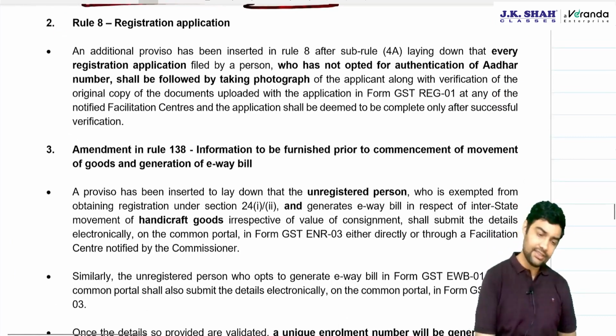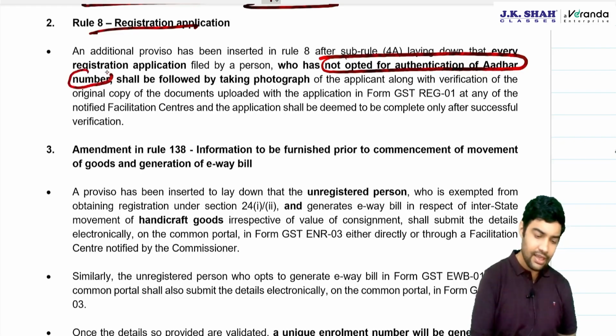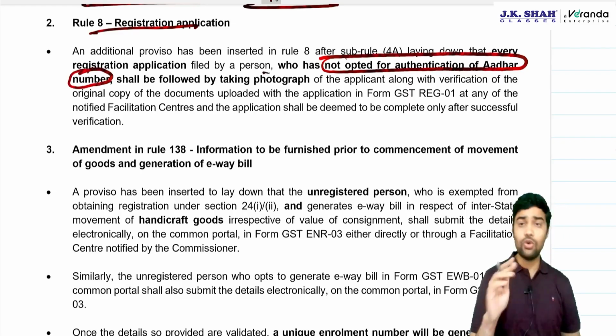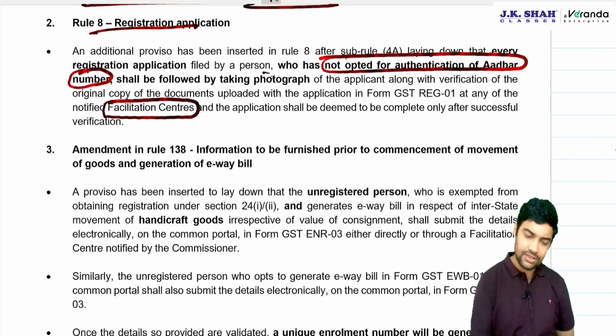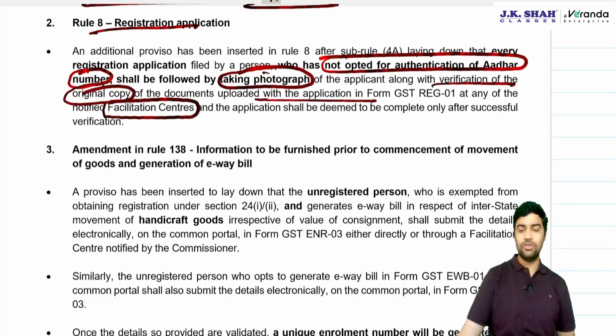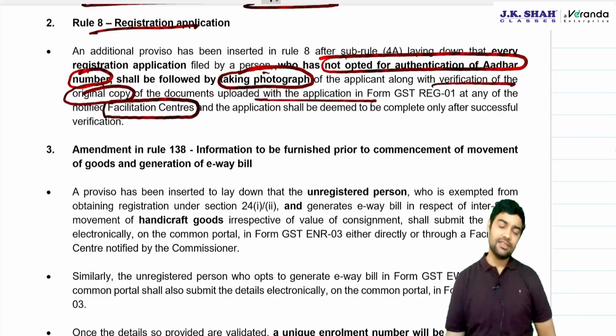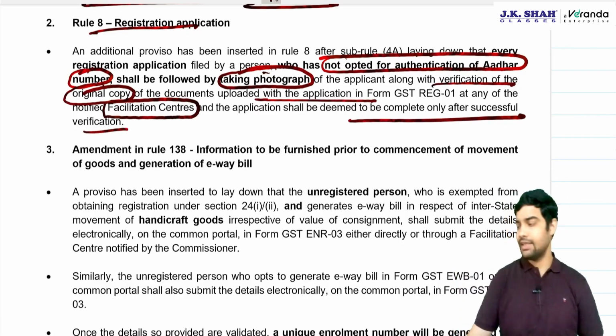Okay, then registration Rule 8 has been amended to say that if a person has not opted for Aadhaar authentication, he will still have to go to a facilitation center, and at the facilitation center, a photograph will be taken and original copies of the documents will be shown. Only then is the application deemed to be complete.